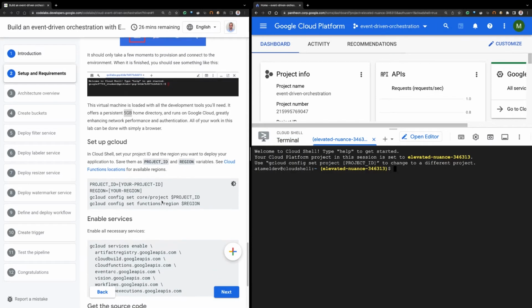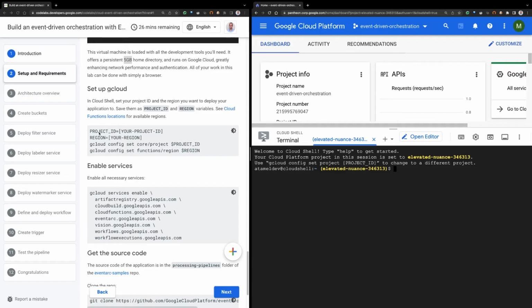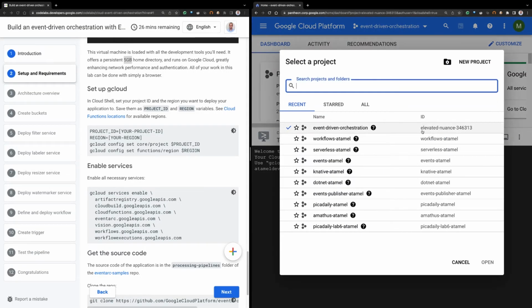Now we need to set up some things. We're going to be needing the project ID throughout the Codelab. So let's make sure that we set the project ID to our actual project ID. In this case, my project ID is a little bit different than the name, so I'm just going to copy and paste that. It's important to note that the name and the ID of the project are not always the same. Sometimes it's the same, sometimes it's not. So here you need to make sure that you're using the ID of the project. So I'll do that.